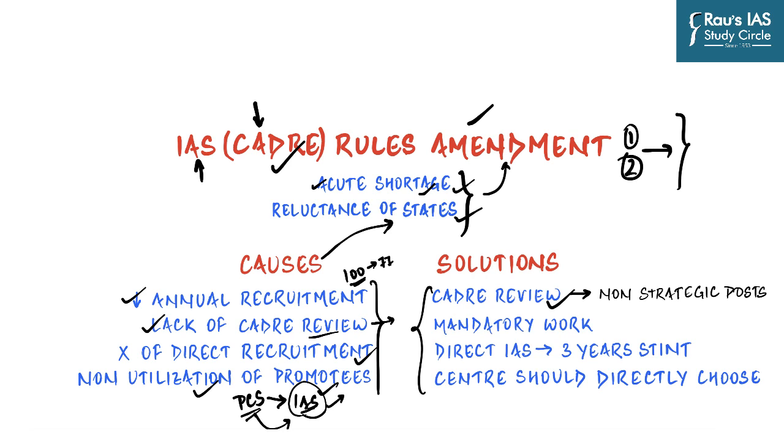Then, according to the author, it should be made mandatory for state level officers to work for at least 2 years on central deputation. Directly recruited IAS officers must serve 3 years on central deputation between 9 years and 25 years of service. And the center should directly choose its joint secretaries, additional secretaries and secretaries from among IAS officers on offer who are officiating in equivalent grades in state governments.